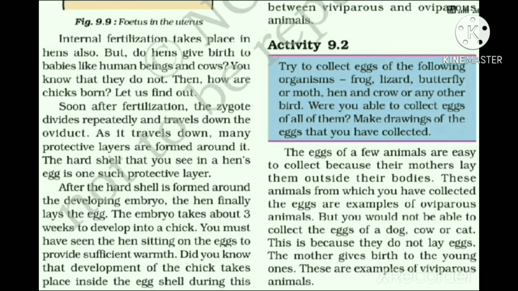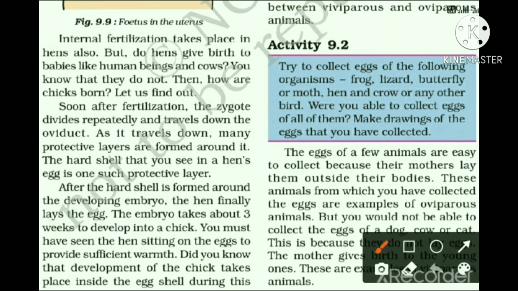So here the activity is activity 9.2. Try to collect eggs of the following organisms. Try to collect the eggs of frog, lizard, butterfly or moth, hen and crow or any other bird. Were you able to collect all of them? No, you were not able to collect eggs of all of them, because some of them give birth to their young one,